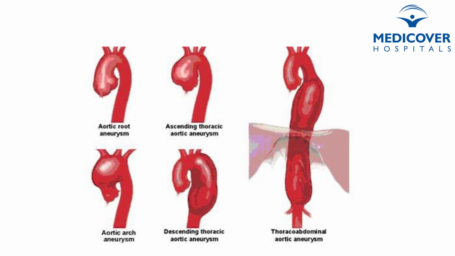So there are different places where the aneurysm can form. One is the aortic root aneurysm, ascending aorta, then arch aneurysm, the descending aorta aneurysm, and abdominal aortic aneurysm. So these are the different places where the aneurysm can form.